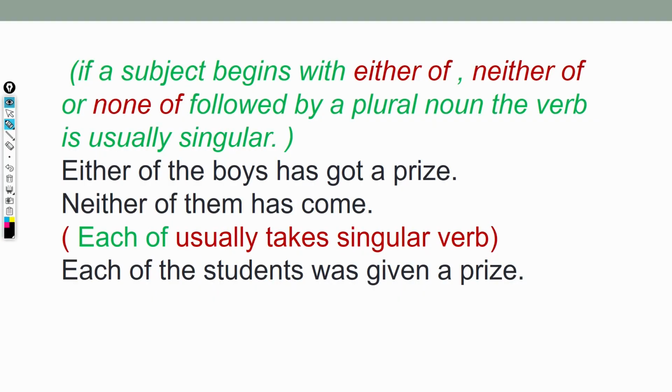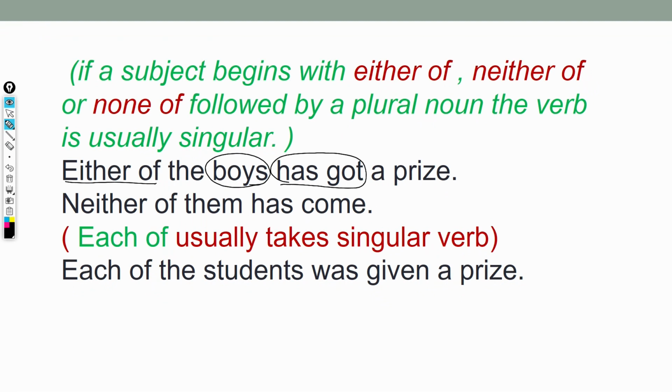Here you see either of the boys, a plural noun is there, but the verb has got is singular. After either of, the subject is plural, but the verb is singular. Very interesting or not? Yes.